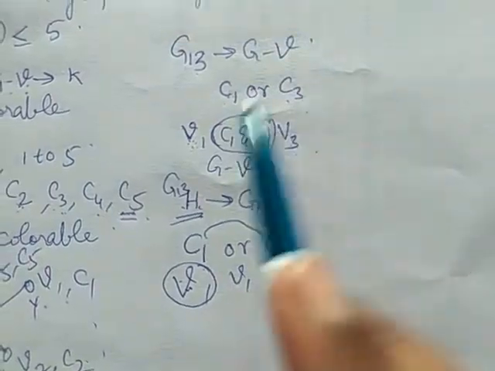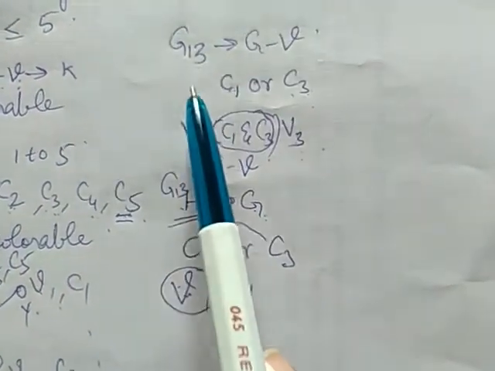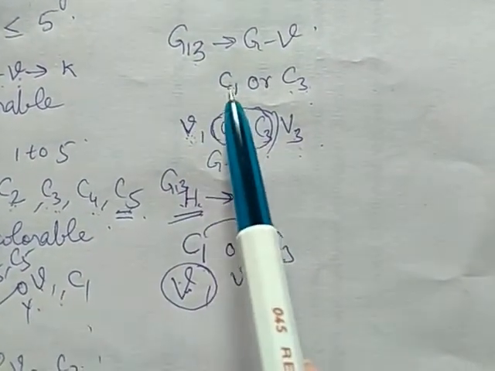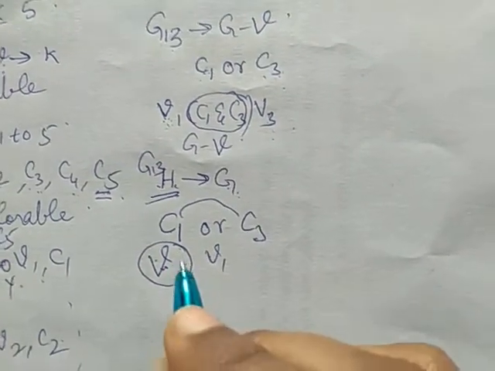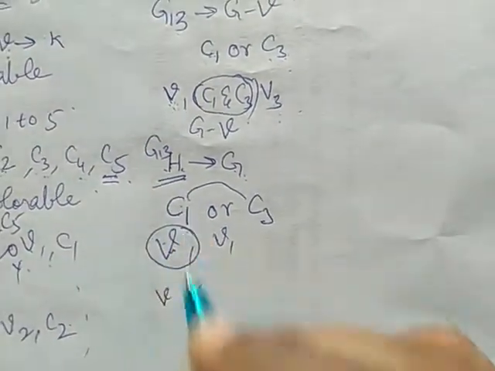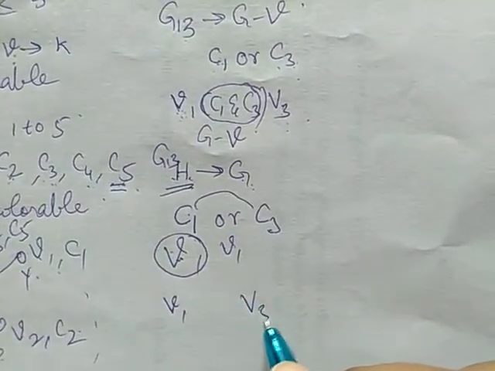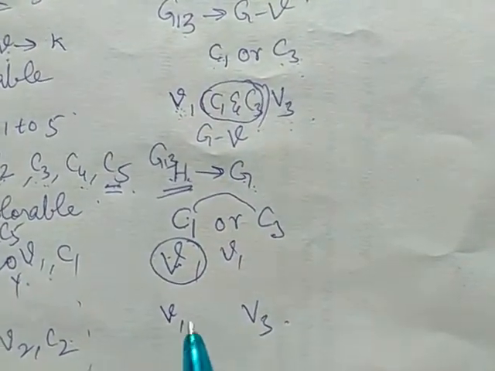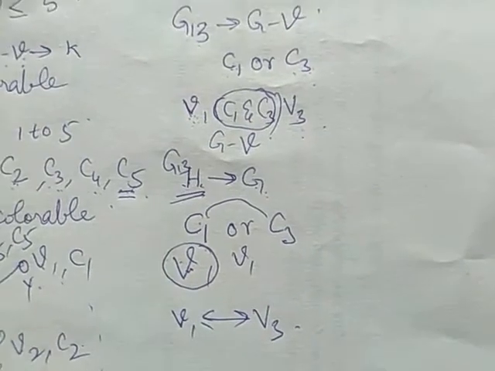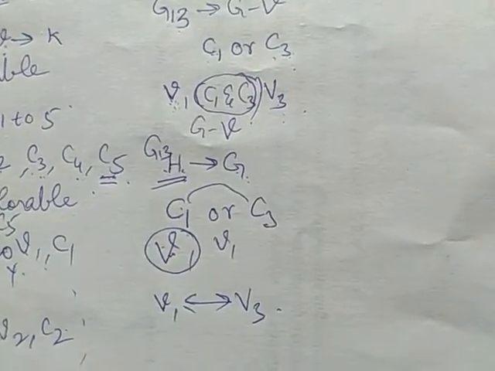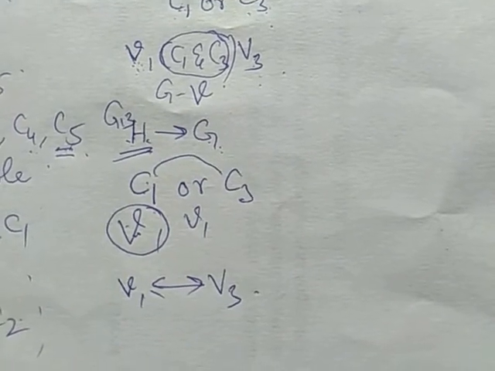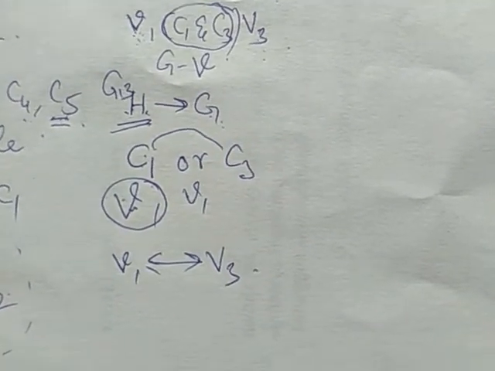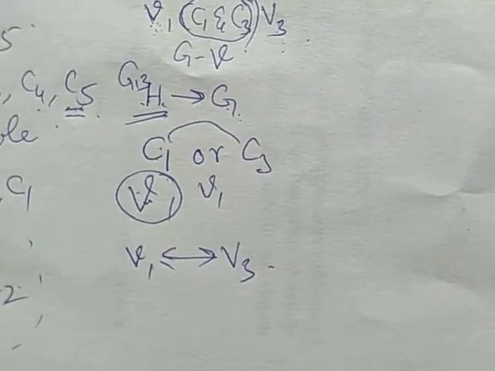This is the same as our graph G13, because in G13 also we are considering the subgraph which colors using C1 and C3. Suppose V1 and V3 are adjacent to each other, we cannot color them with the same color.